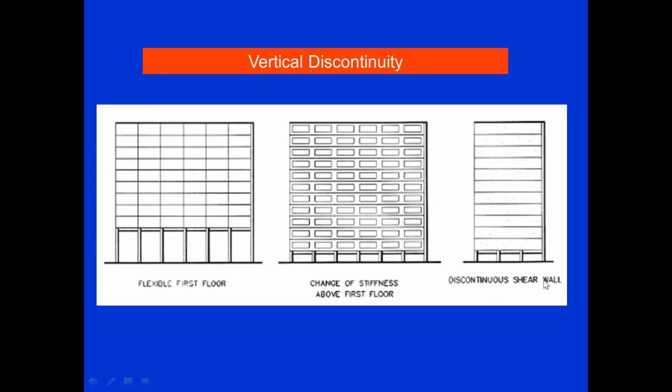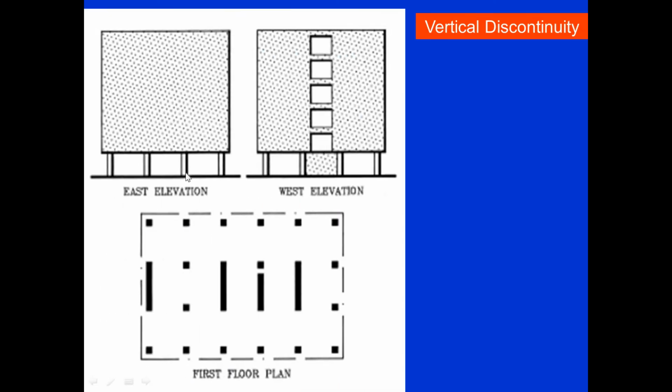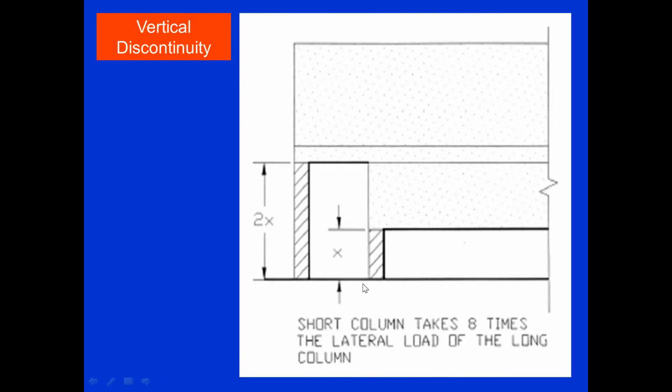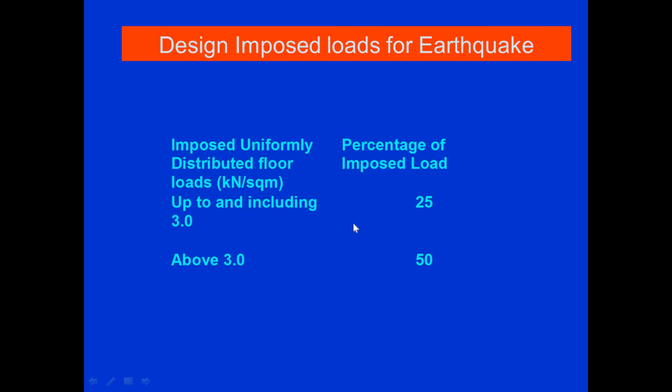Then a discontinuous shear wall is also there. It is also a big reason behind the vertical discontinuity. Then this type of east elevation, west elevation, this is the first floor plan. This dark line indicates the shear walls. Then this is also not desirable. A short column takes 8 times the lateral load of the long column, so this is also not desirable. One column is too long and one column is very short. So this type of irregularity is also not desirable.